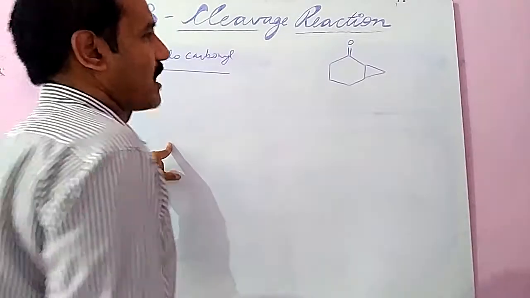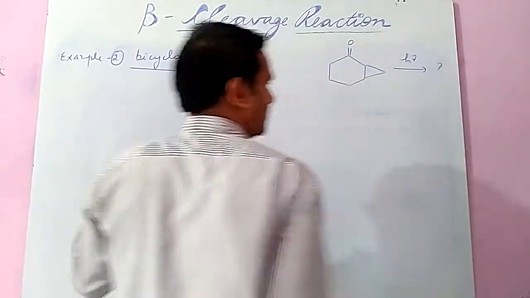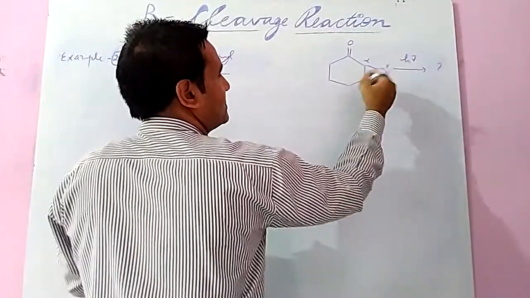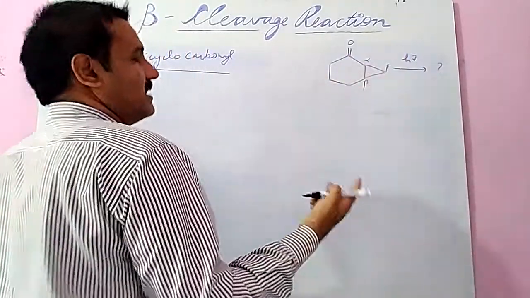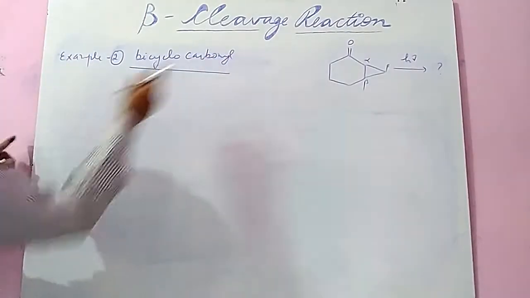Take this example of a bicyclic carbonyl compound. What will happen? Check it: nearest to the carbonyl is alpha, and this is beta also. So what are the possibilities? Similarly, first singlet, then triplet, and there is formation of the product.